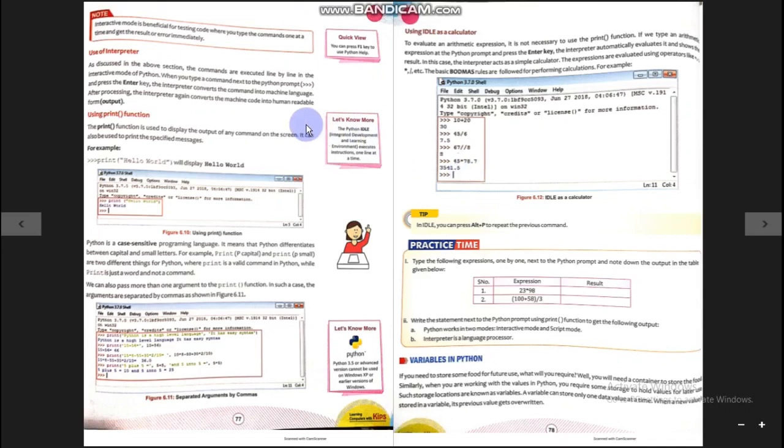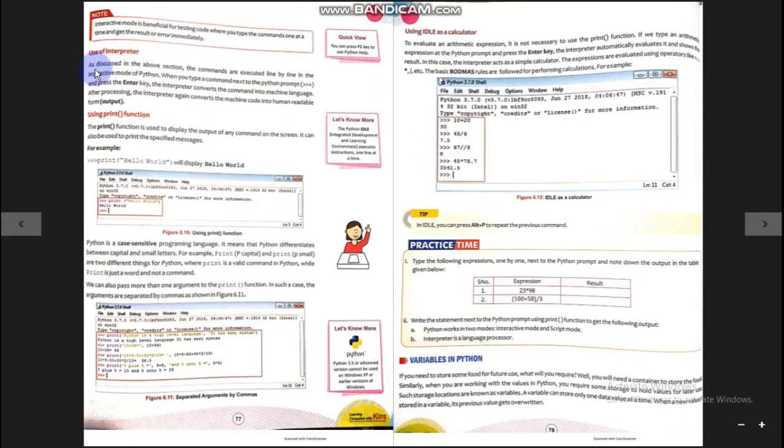And script mode is different. Script mode is used for writing the whole instructions in one place under a file known as a program file, and when it is executed, the whole set of instructions gives their results together.